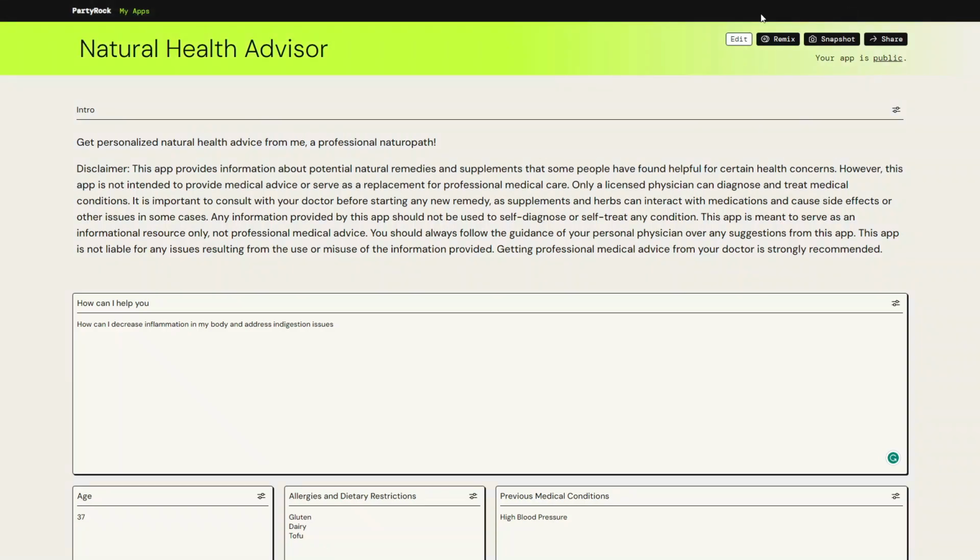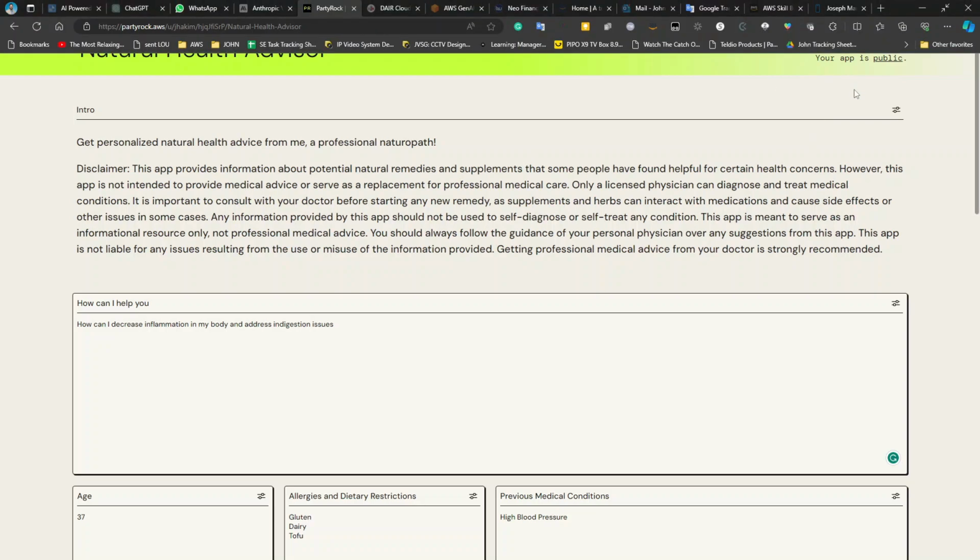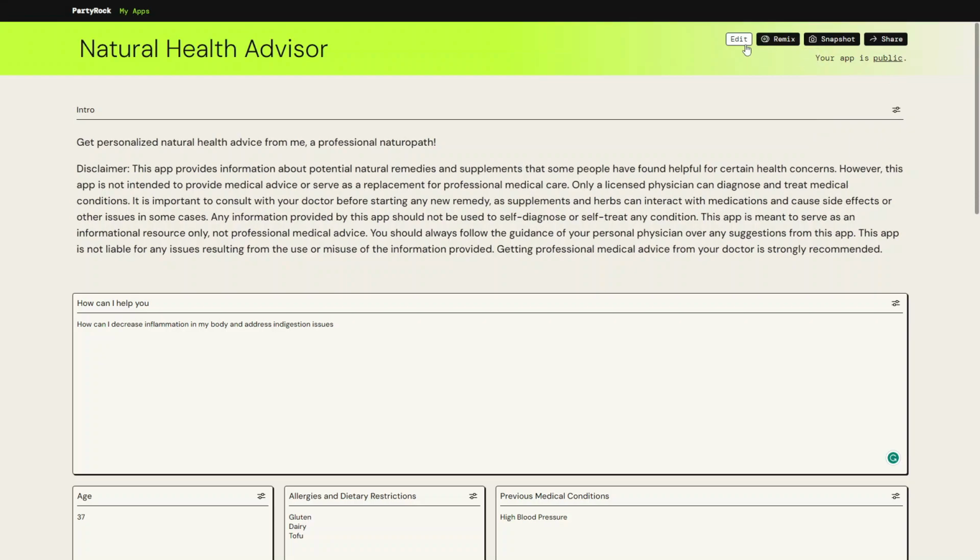So now this is going to be publicly available for the users that use the application, like deploying the new changes. You can also edit and share publicly the application or take a snapshot. Think about a snapshot like the results for these specific questions and inputs. You can keep a copy of it as a snapshot, and then you can have a link to it, and you can revisit it later without the need to enter all the information from scratch.